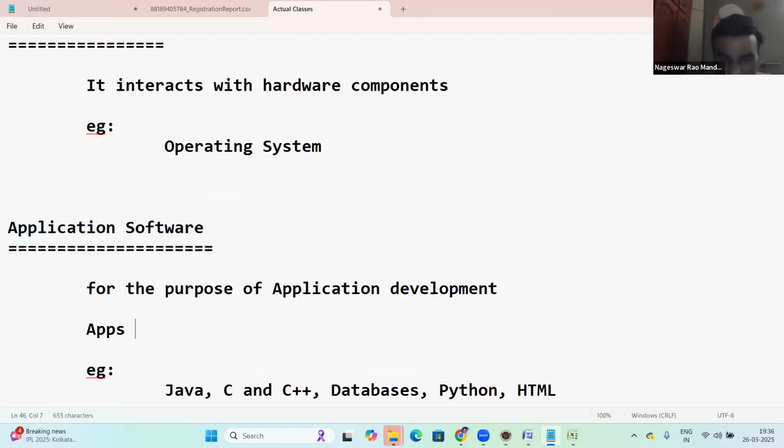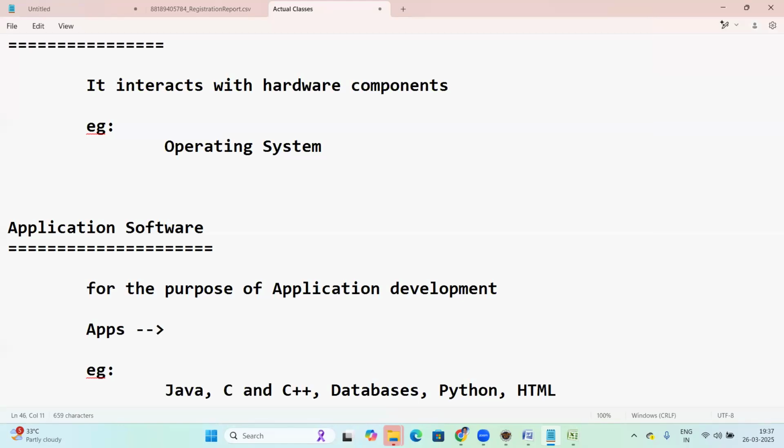Applications, apps. See, in our day-to-day life, we are using many applications, right? In your mobile, there are many applications. So, which is the most used application in your mobile? Tell me, guys. Social media. Yes, social media. Okay, next.